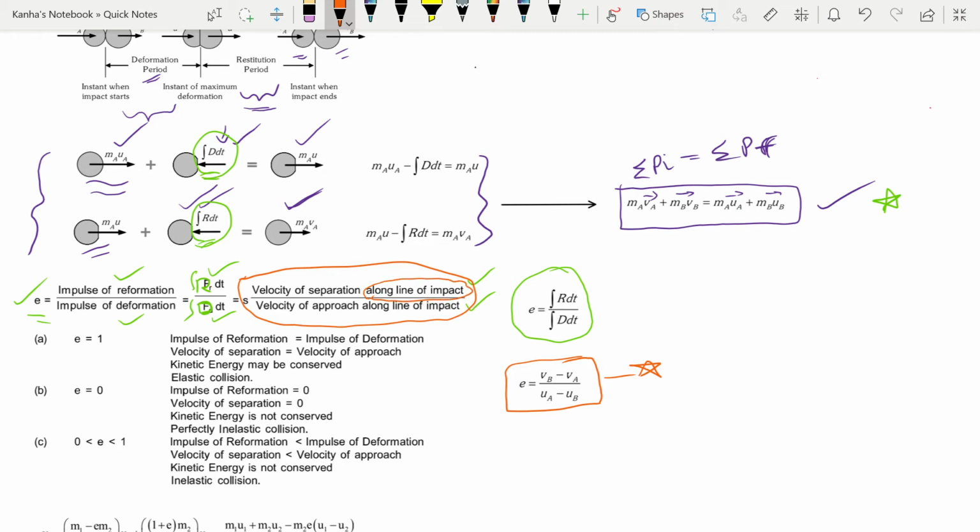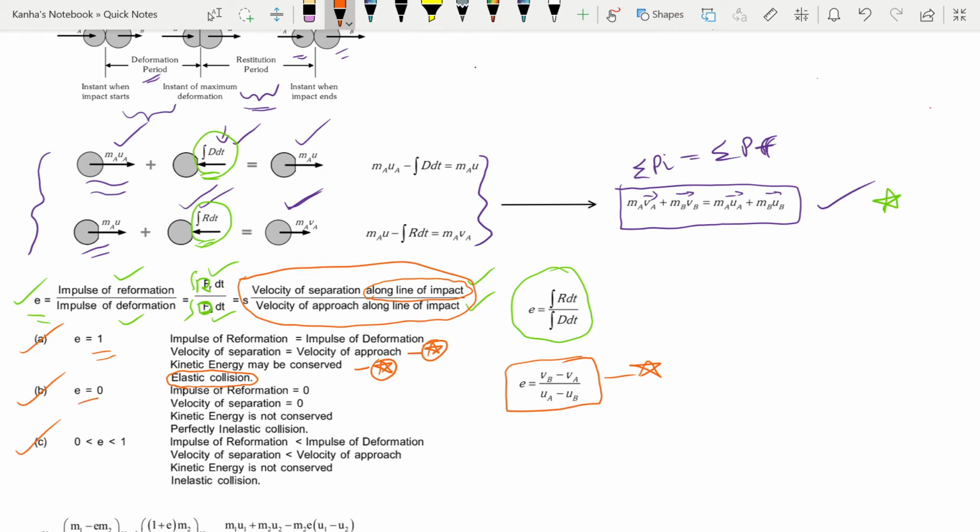When you go for oblique collisions, you will look at this. So my E is generally studied for three specific values: E is equal to 1, E is equal to 0, and E between 0 and 1. For E is equal to 1, my impulse of reformation is equal to impulse of deformation, and we call this condition an elastic collision. What you need to remember from the point of view of the question is that velocity of separation is equal to velocity of approach, and kinetic energy may be conserved in the system.